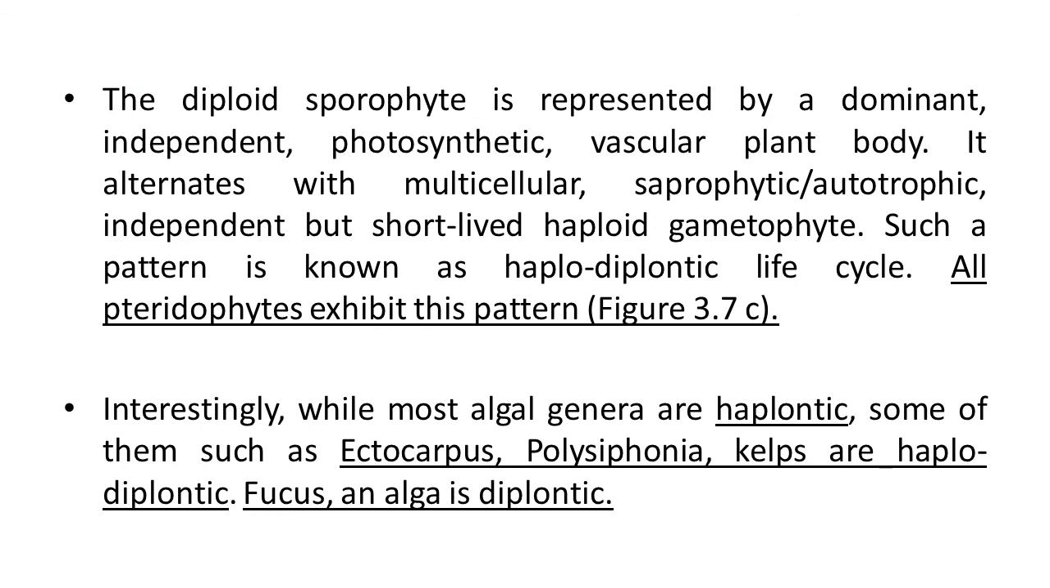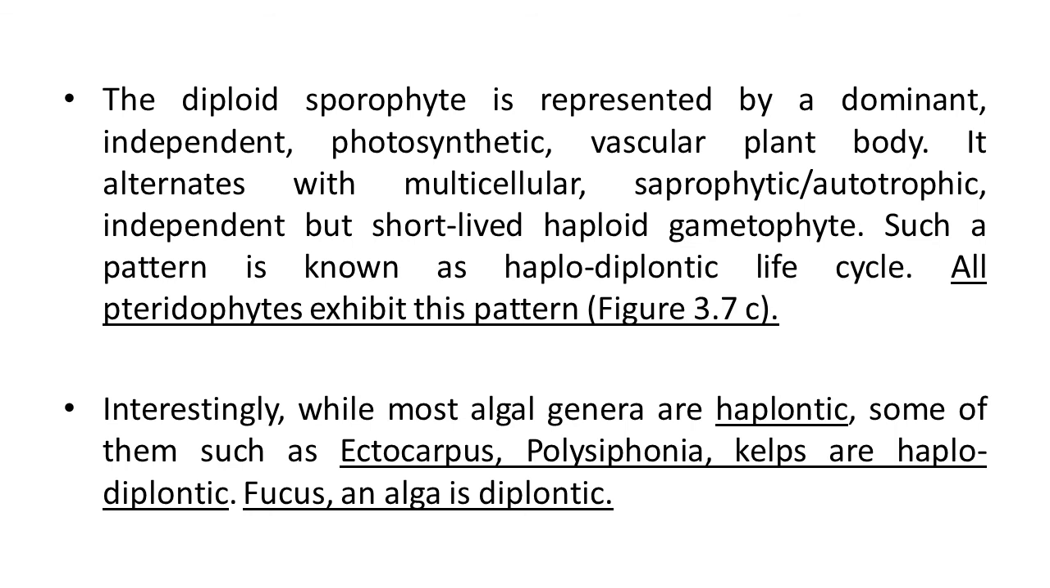Secondly, how does it take place in pteridophytes? The diploid sporophyte is represented by a dominant independent photosynthetic vascular plant body here. It alternates with a multicellular saprophytic or autotrophic, independent but short-lived haploid gametophyte. Such a pattern is known as the haplodiplontic life cycle. Which plants show this life cycle? All pteridophytes exhibit this pattern.